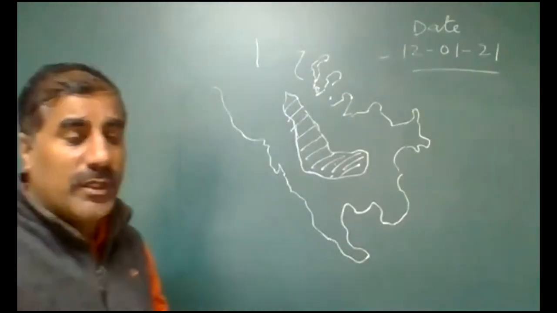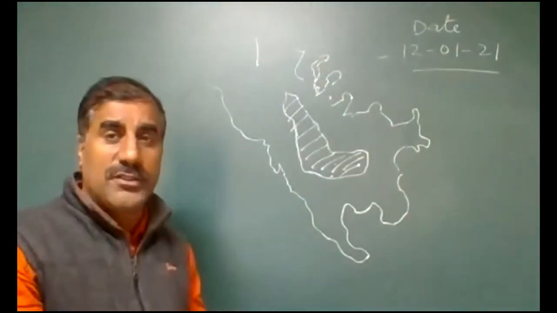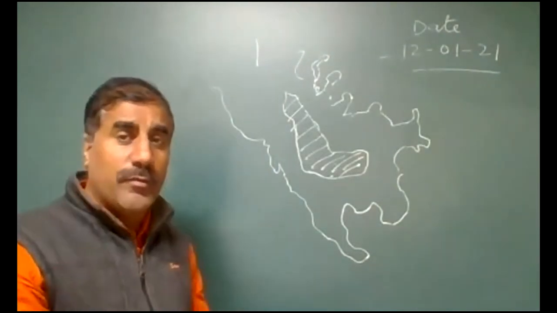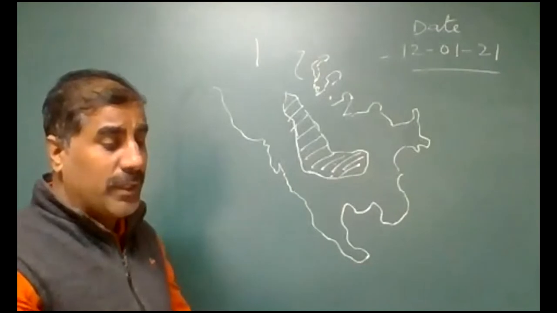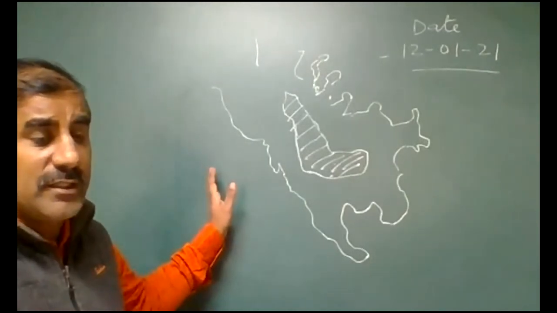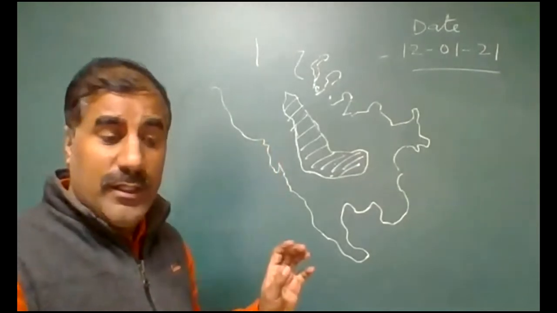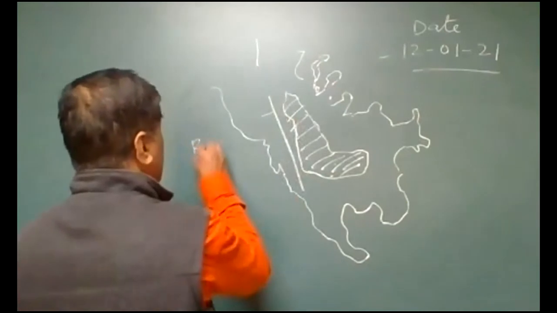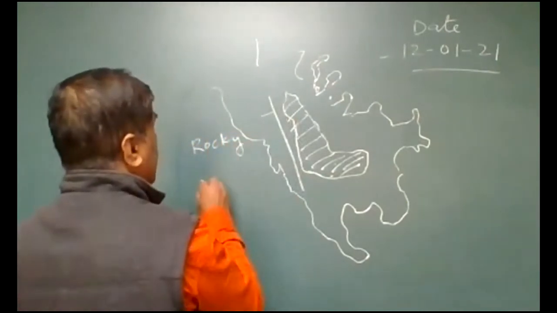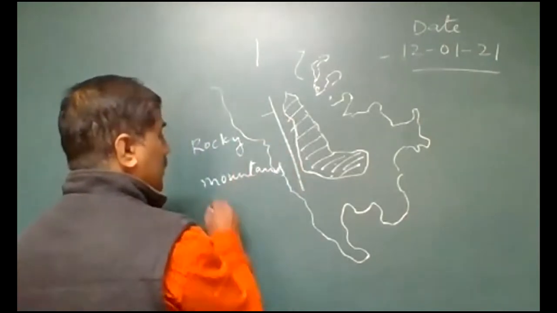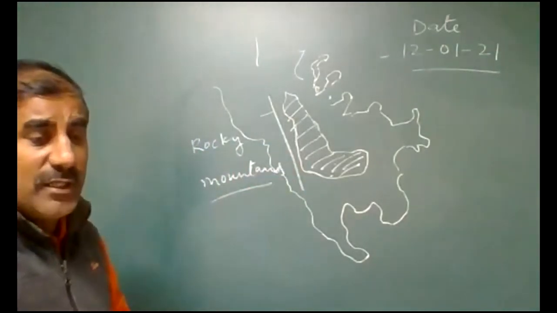it is known as the prairies, which is located in the United States of America. The diagram is given in your book, figure number 9.2, prairies in North America. On the west side, it is surrounded by the Rocky Mountains, which are located in the western side, and the Pacific Ocean also.